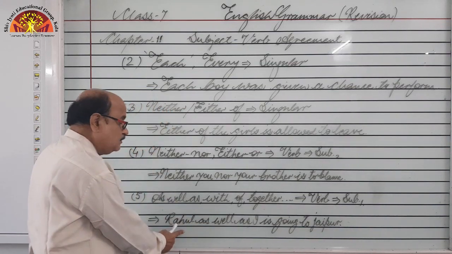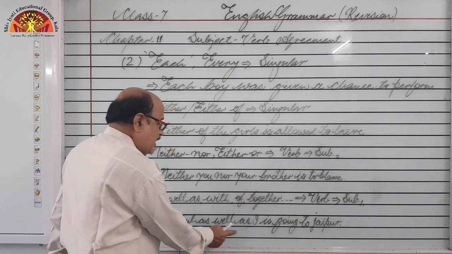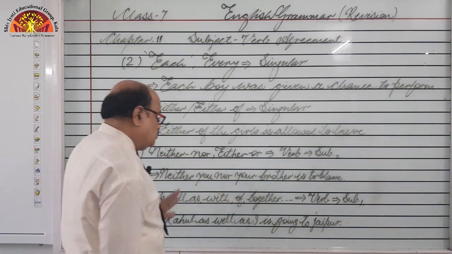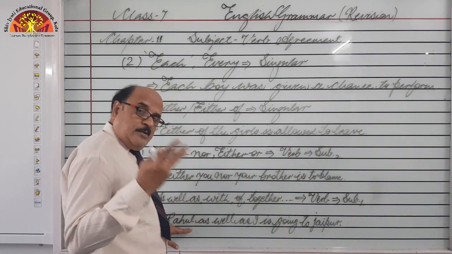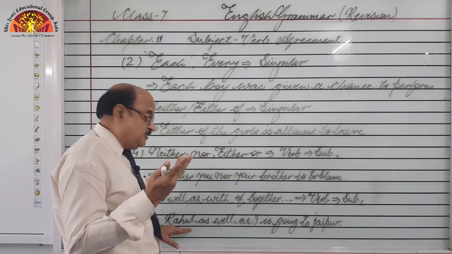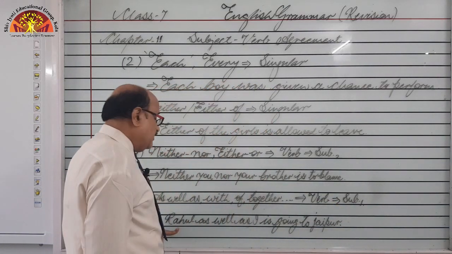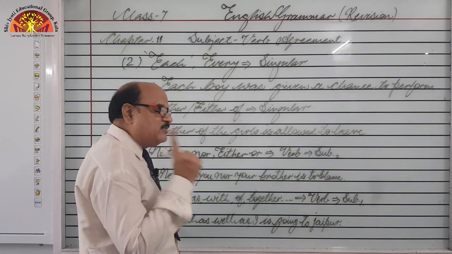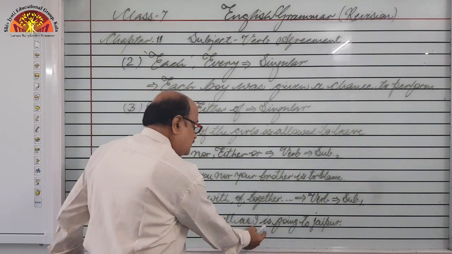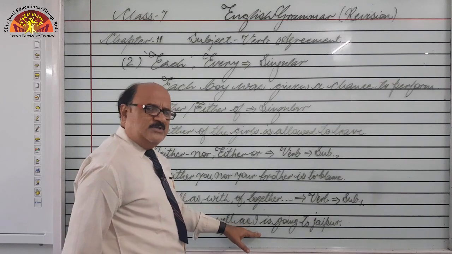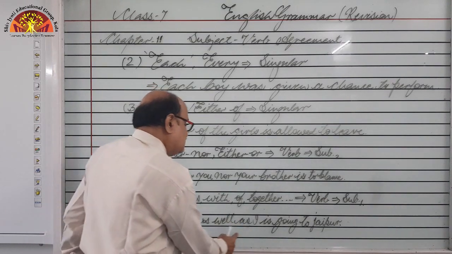Rahul is third person, I is first person, and connector is as well as. So, what to use? Rahul will be used as a determinant subject. So, that is according to subject one, and subject one is Rahul. So, we will use the verb according to subject one, Rahul. So, Rahul is, right. It looks odd, but this is true. Rahul as well as I is.